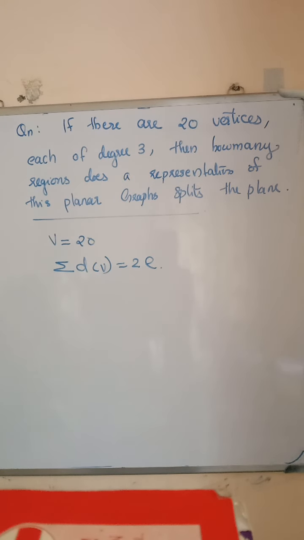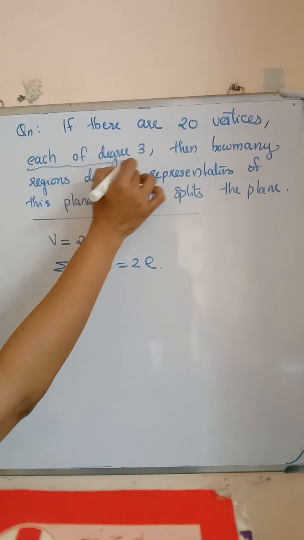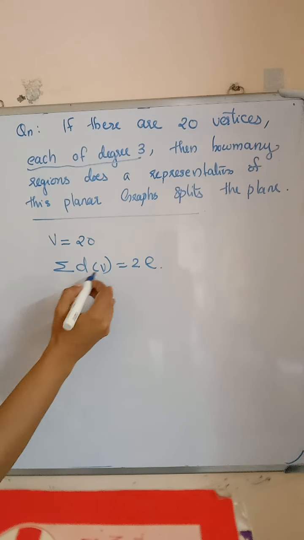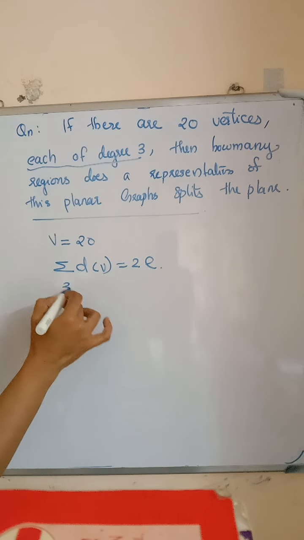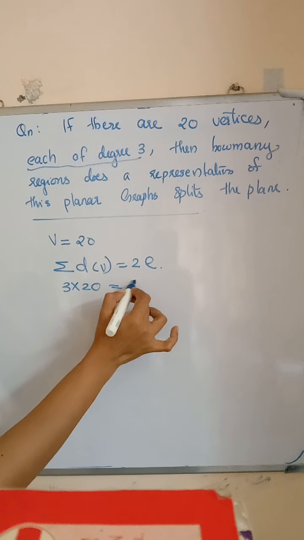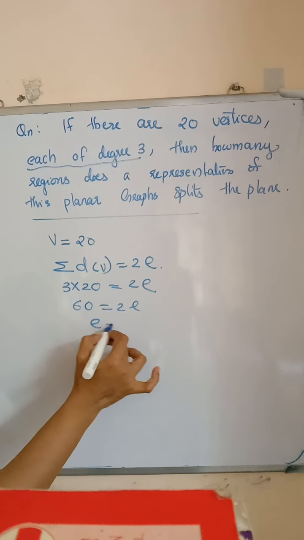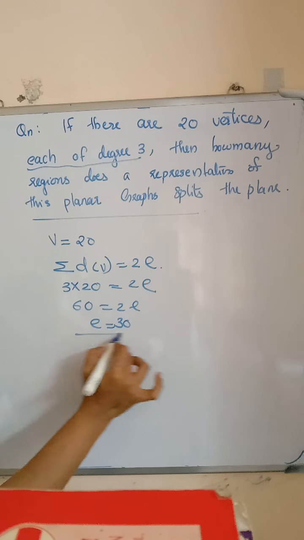Here it is given that each vertex has degree 3. So sigma degree of V is equal to 3 into 20. That is equal to 2E. So 60 is equal to 2E. Therefore number of edges is equal to 30.